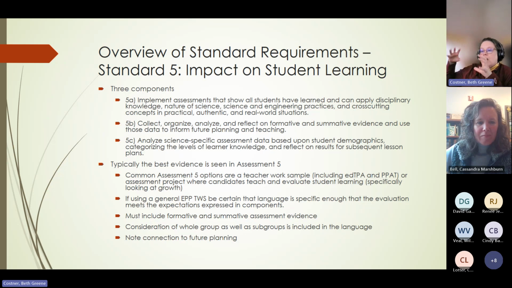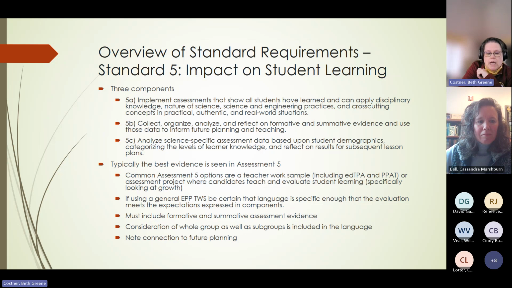So it's not enough to just collect whole group data. You need to at least think about some of the subsets that may be relevant to the classroom where your student is included. And then there is also when you're talking about impact on student learning.